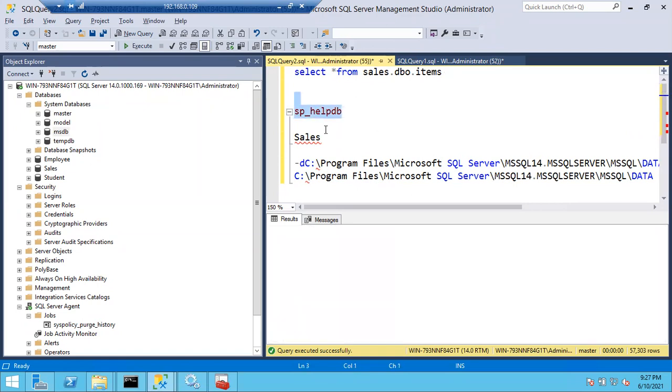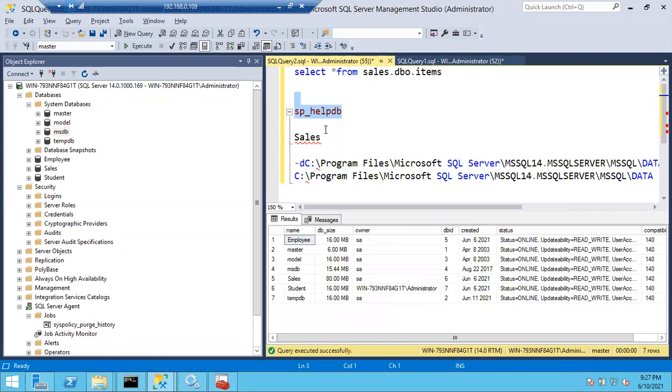In this output, you cannot see the resource database. You can see master, model, MSDB and tempdb only, and the remaining are user databases: student, sales, employee.